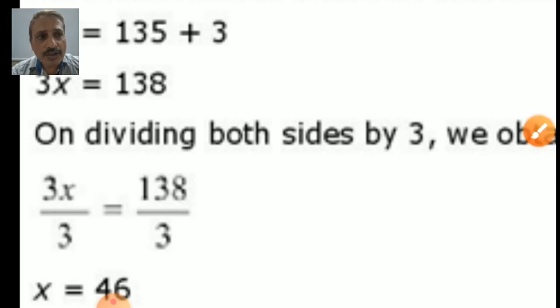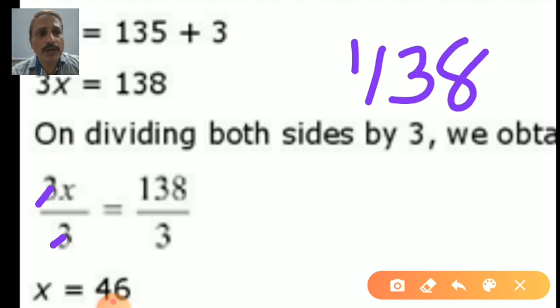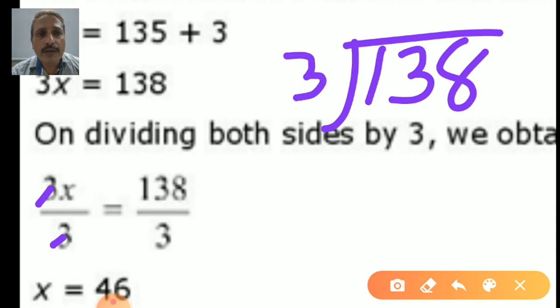Dividing by 3, you just cut it. 3 1s are 3, 3 1s are 3. This left side, it's x. What about the right side? Let's check. 138. Some students still have a problem dividing. But beta, if you practice, you will do it very fast. 3 1s are 3, 3 2s are 6, 3 3s are 9, 3 4s are 12, 3 5s are 15.